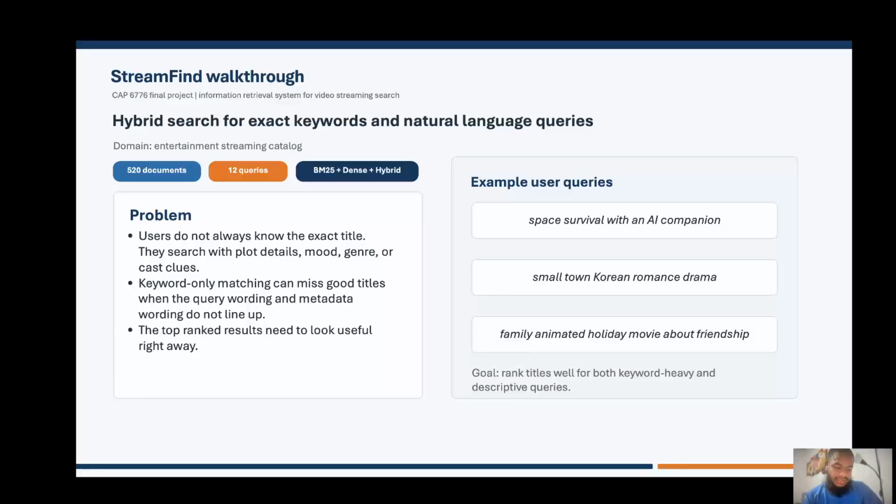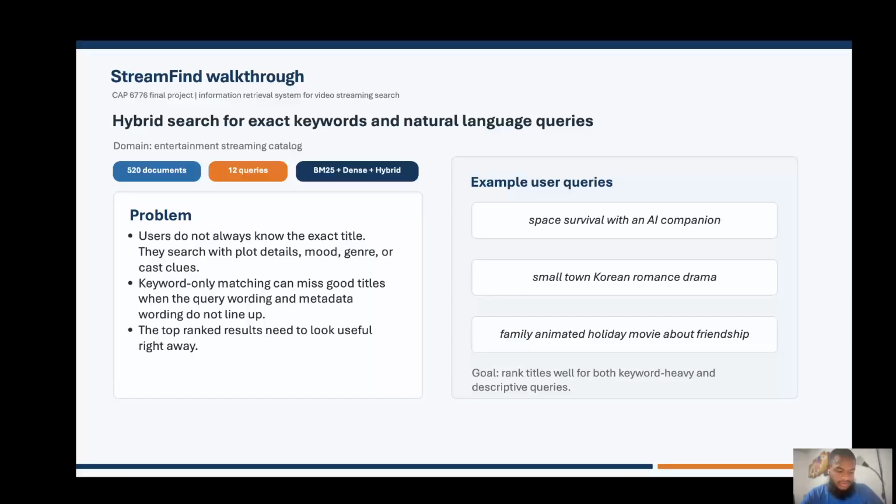The main problem here is that users do not always search by the exact title. A lot of the time they only remember part of the story they're looking for, or the genre or the mood, maybe one character detail, because simple keyword search is not always enough, right? And sometimes the same name can have totally different results with different streaming details, right? So for the project, I built a system that supports both exact keyword matching as well as natural language style search.